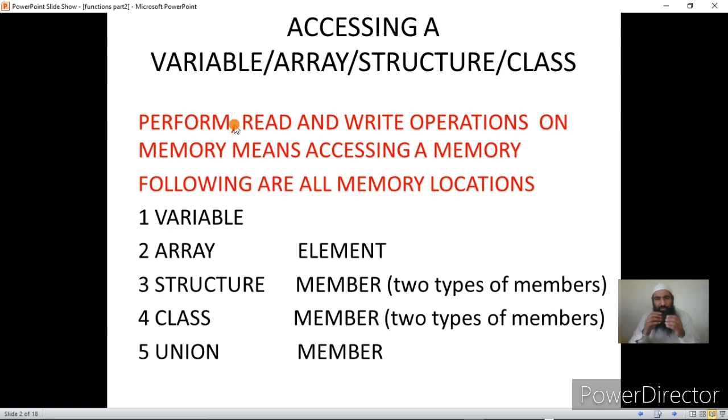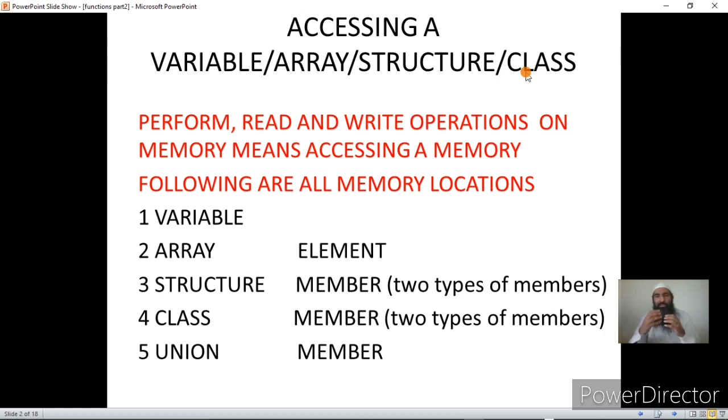Storing something on it is called a write operation, and retrieving something from the memory is called a read operation. These are the 2 basic operations that are performed in any type of memory, and by performing these operations, we mean what is called accessing a memory. So accessing a memory means performing read and write operations on the memory, and performing read and write operations on a variable or an array element or a structure member or a class member means accessing a variable or accessing an array element or accessing a structure member or accessing a class member.